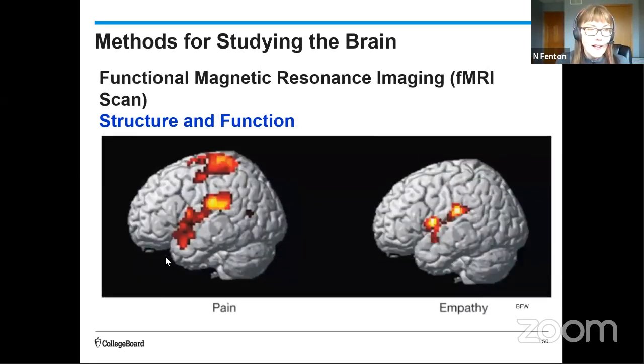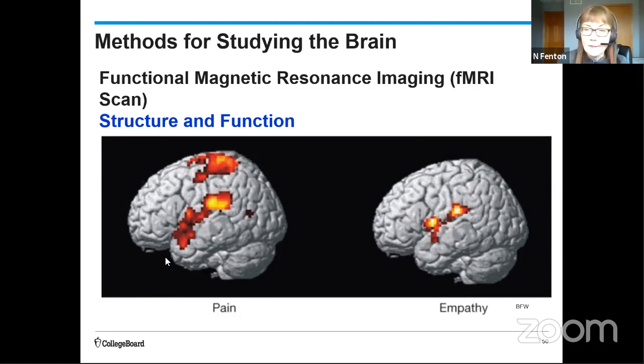This is an example of some images from an fMRI. And what they're comparing here is the experience of pain versus imagined pain to try to study something like empathy in the brain. So brain activity related to actual pain, which you can see on the image on the left, is being compared with somebody who's observing someone they care about who's in pain, right? So the emotional areas related to pain show up in the empathy condition, but the somatosensory cortex, the actual physical experience of pain, is not being experienced in the empathy condition.